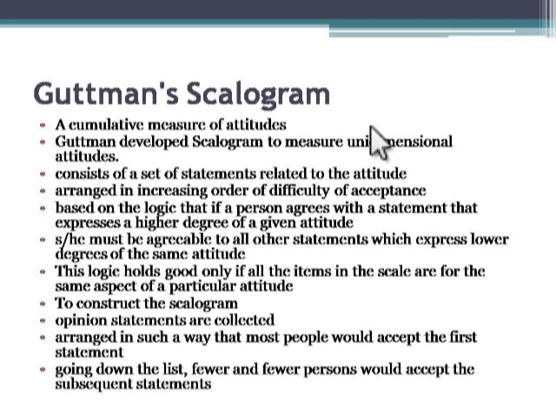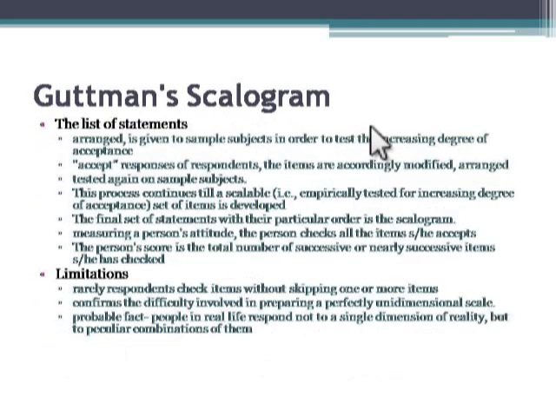So the statement which is likely to be accepted by everyone would go on top, and the statements which are expected to be not accepted by anyone would go at the end. After this arrangement, we give this list to a sample of subjects and ask them either to accept or reject the statements.